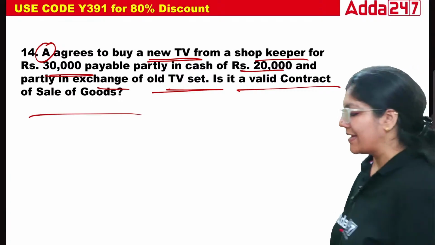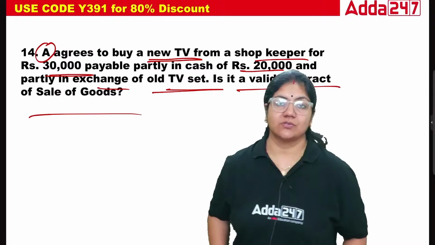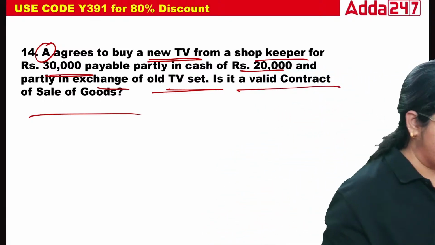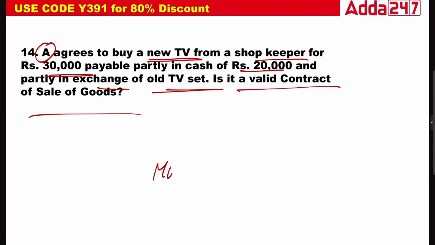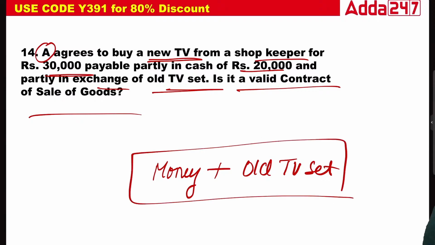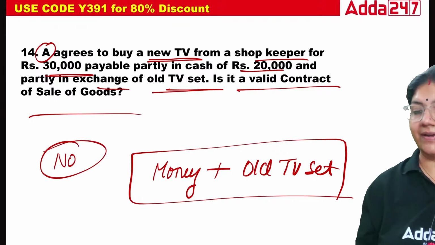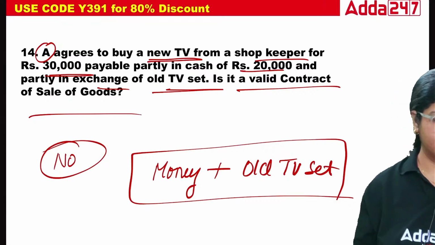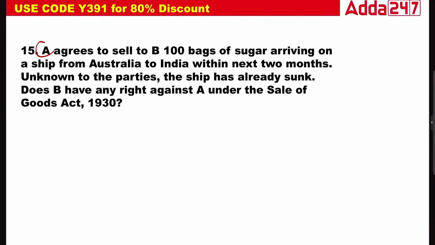Because in the Sale of Goods Act we have seen that the consideration should be money, but in this case the money is there plus the old TV set. The old TV set is there, so is this a valid contract? The answer is no. This is not a valid contract under the Sale of Goods Act.